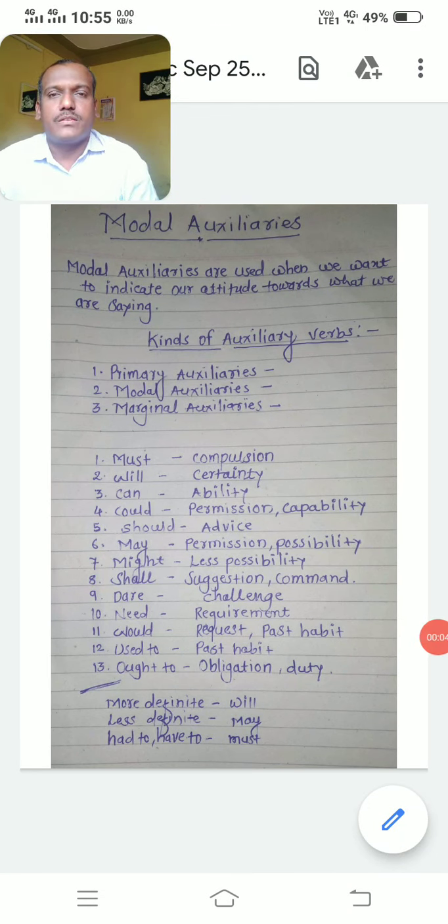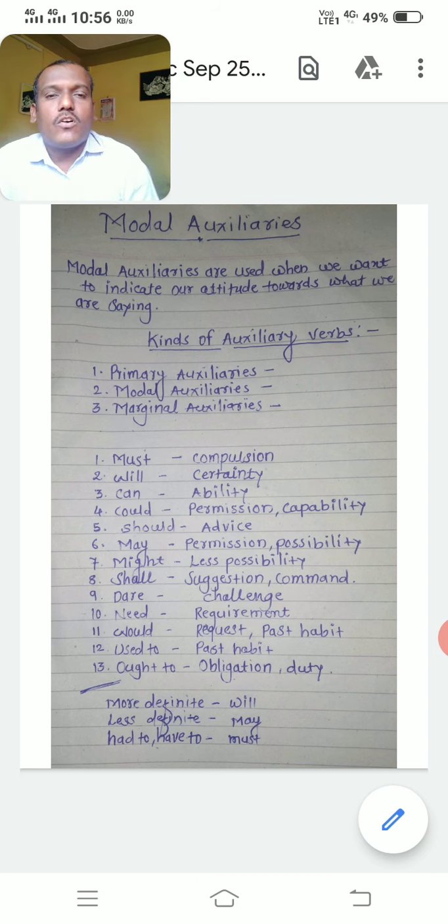We have studied articles in English. Today, we are going to learn about modal auxiliaries. What is meant by modal auxiliary? Modal auxiliaries are used when we want to indicate our attitude towards what we are saying. Very simple definition we have got here, but that particular definition is not important for the board exam. You don't need to remember this definition for the board exam.